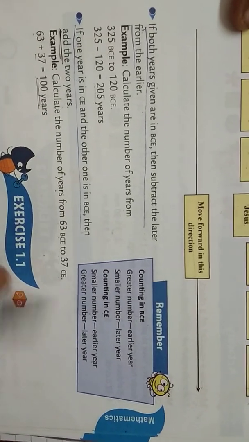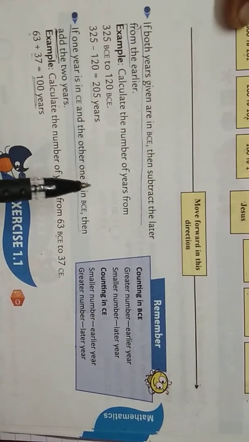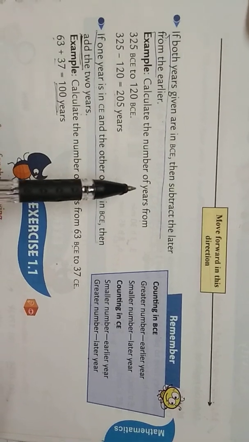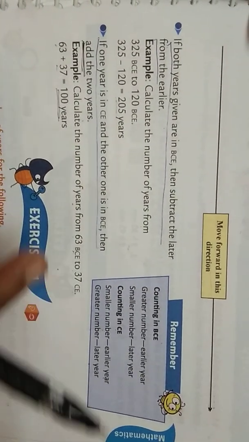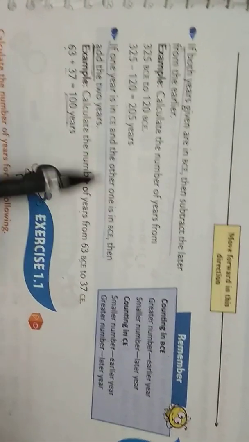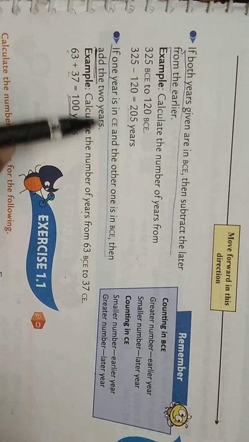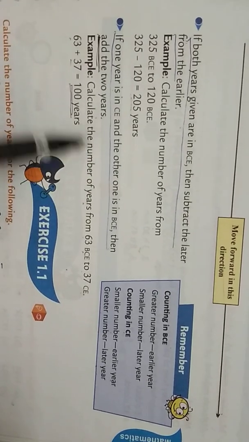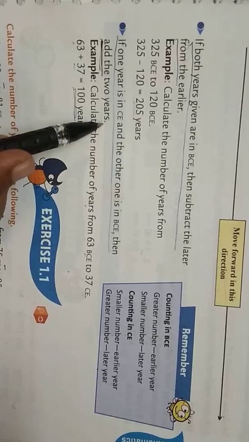So the conclusion is that if the given years are both in BCE or both in CE, that is both before common era or both in common era, you have to just subtract the smaller from the bigger one. Then you will get the years in between these two given times. And if one of the given years is in common era and the other is in BCE, you have to add the given two years. Those two points you only have to remember.